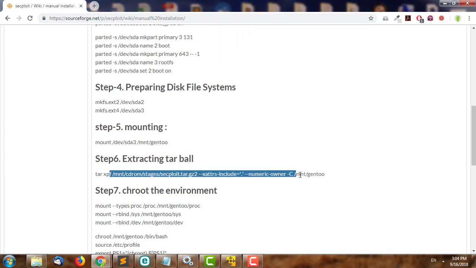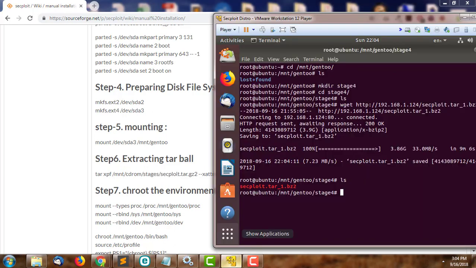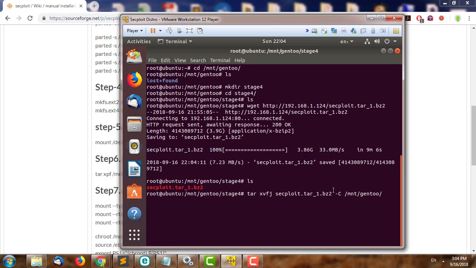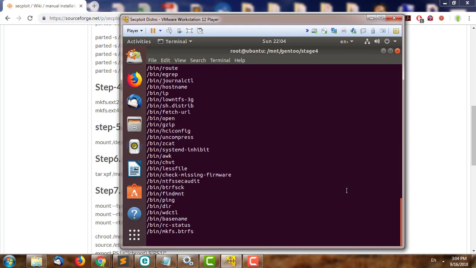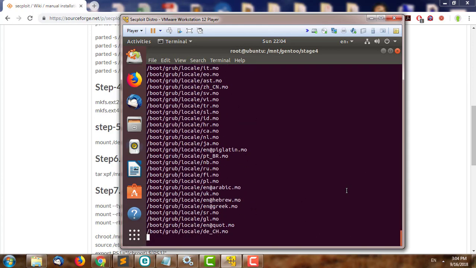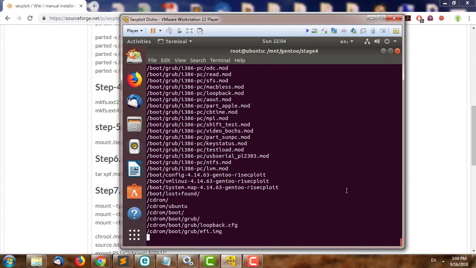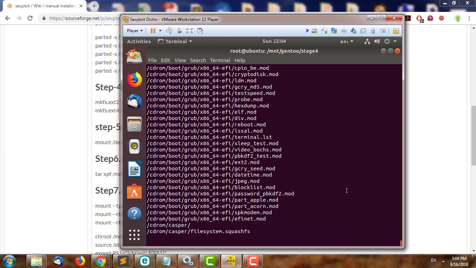If you don't like to include this, you can just use tar xvfj with the Secploit file, and make sure to go directly to the gentoo directory, and we hit enter. So we start the process of extracting the stage 4 directly to the mounted sda3. I'm going to pause the video now until the extraction is done.